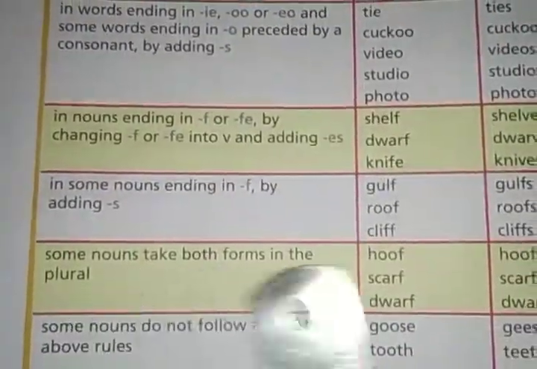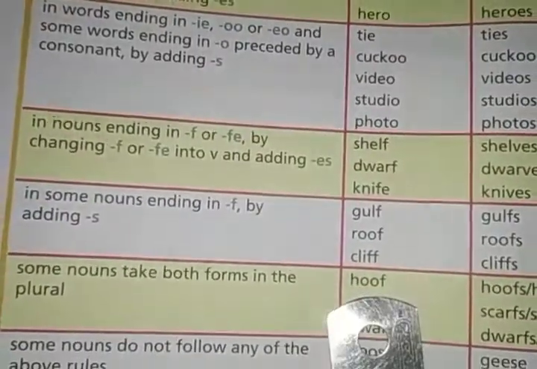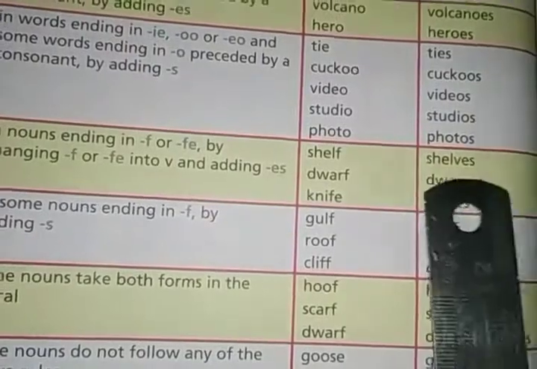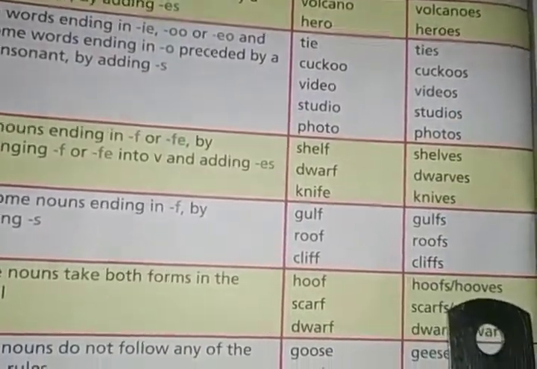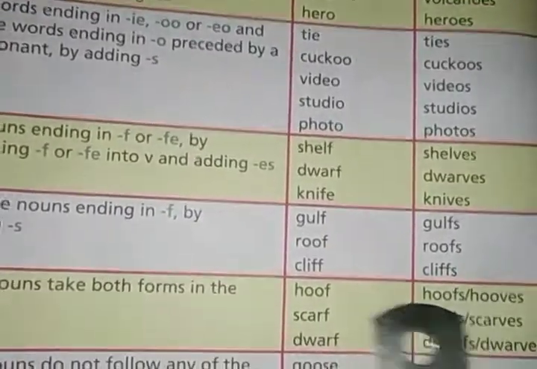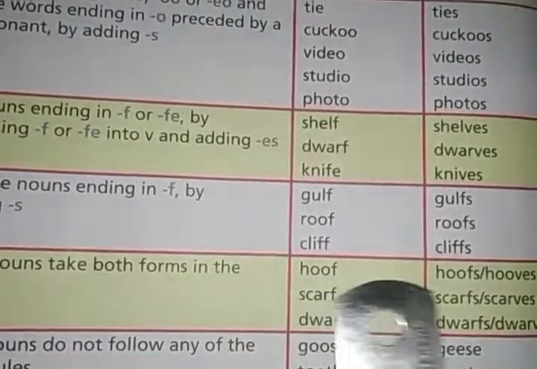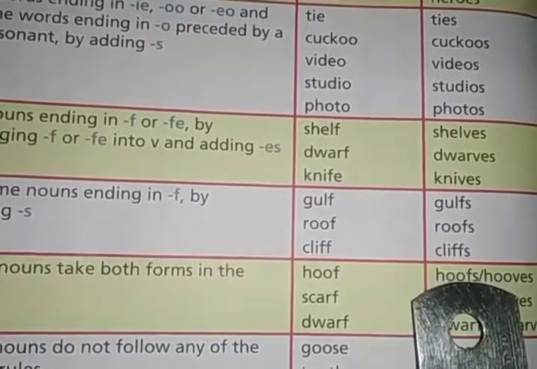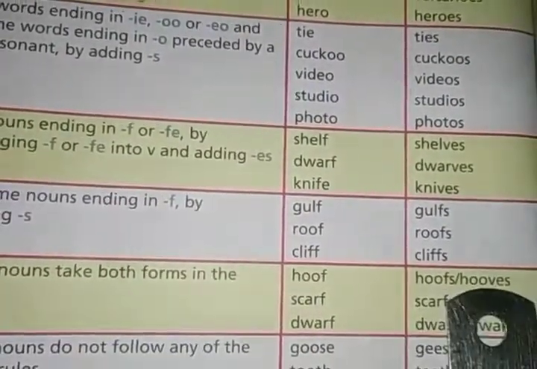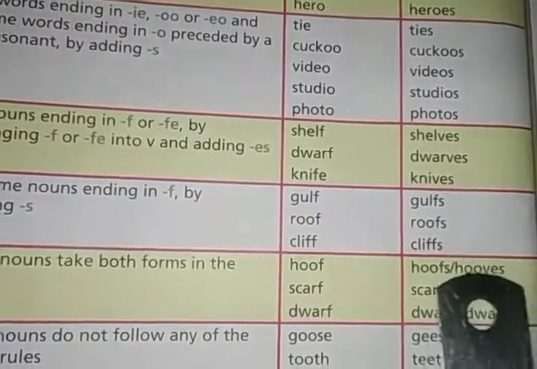Look at the word hoof, hoofs and hooves. Okay, if you go through this rule, then it becomes hoofs, and if you go through this rule, then it becomes hooves, right? So hoof can be written hoofs and hooves in the plural form. Okay, hoofs and hooves, both the words are correct in the plural form.